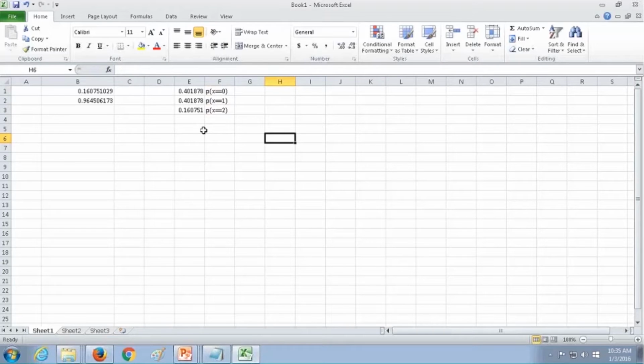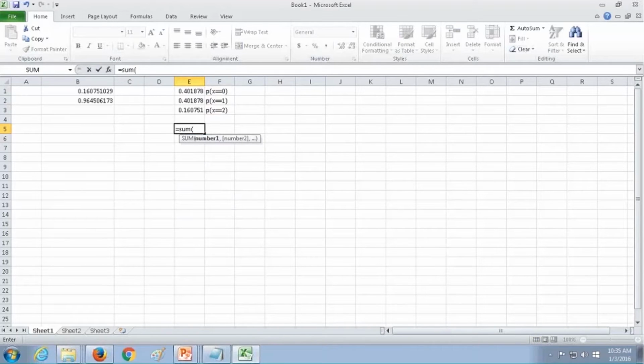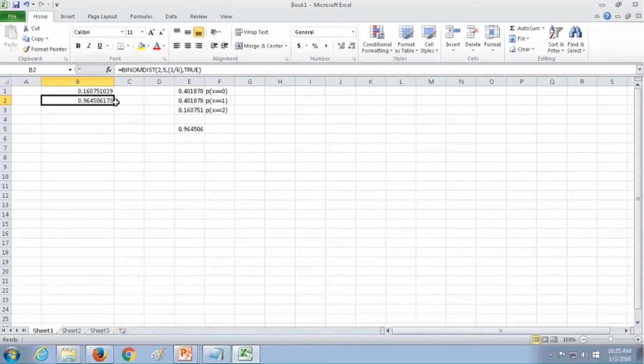So what if I want x less than or equal to 2? What should I do? These are all point probabilities I had found. Now if I want to calculate the total, I have to sum it up. If I sum all these 3 values, what is the value that I get? 0.964506, which is nothing but, if you are mentioning true, the accumulation happened. If you are mentioning false, the point probability happens. Now is it clear for everyone?